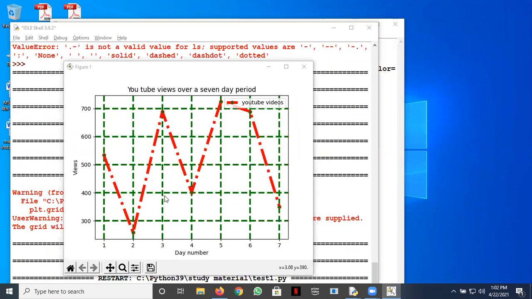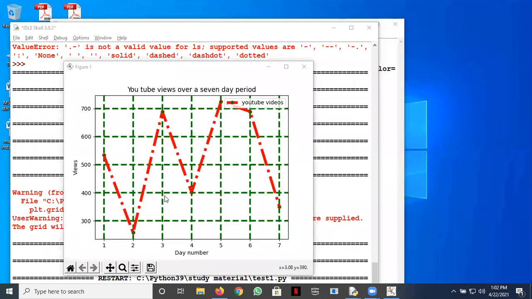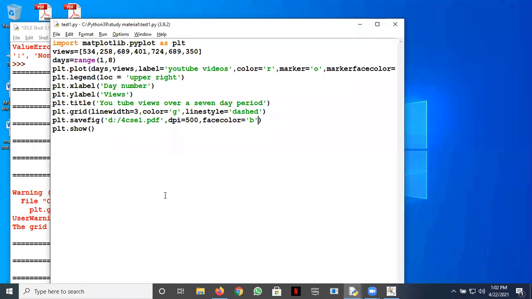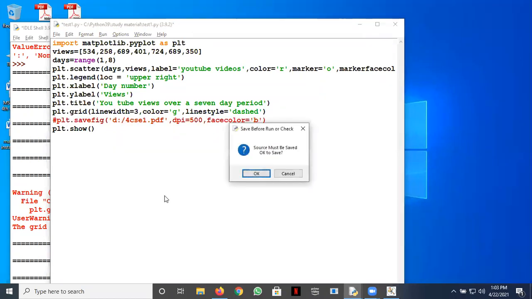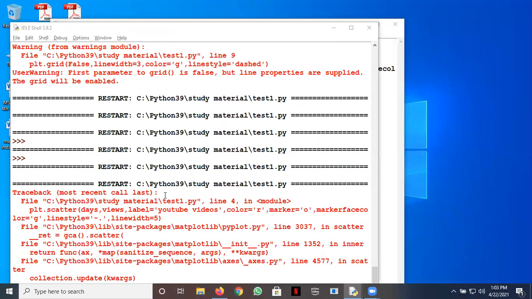Next is the scatter plot. So let's discuss the scatter plot. So what I do here is, just let me write here, what is the method? I've forgotten. Maybe something like this. Let's go with this. Let's see whether it works or not. Whether it takes all these arguments or not, then we'll see. Yeah, there's some problem.